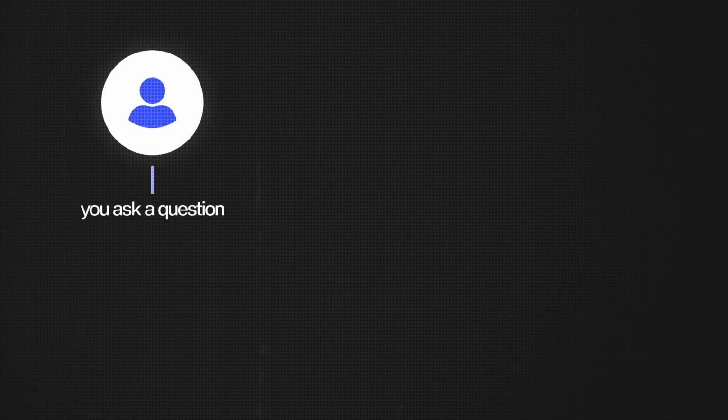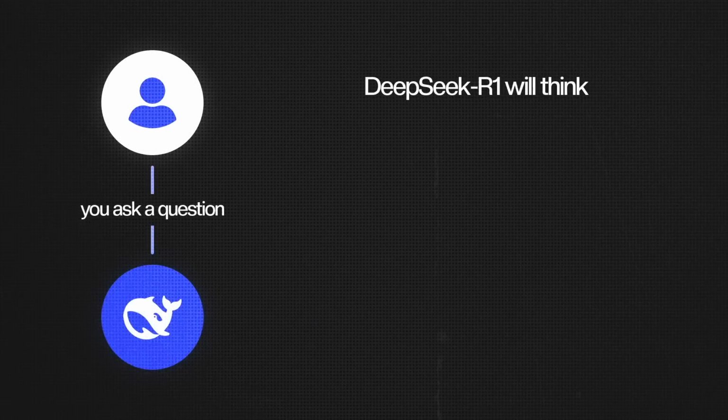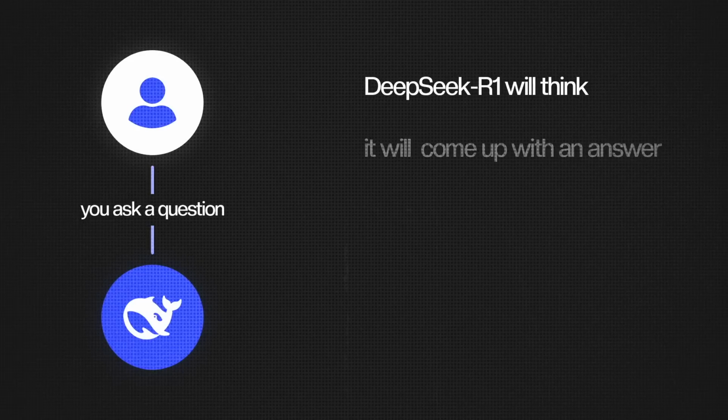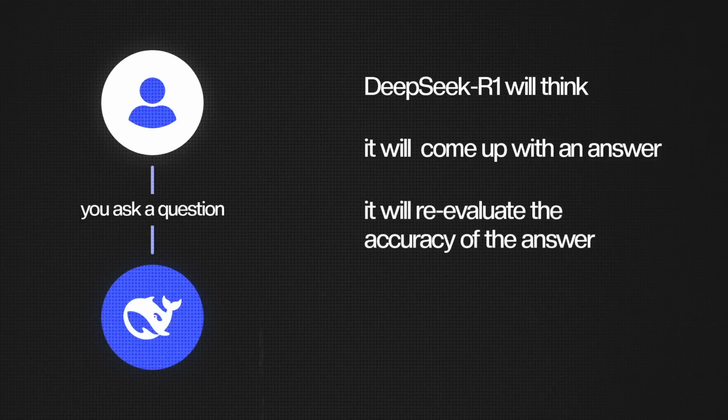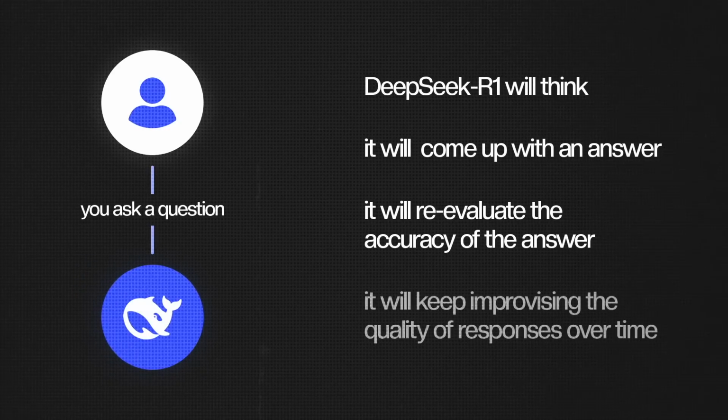But what this really means is whenever you ask a question to Deepseek R1, it will think multiple times about the solution. It will first come up with the answer. It will then reevaluate its answer, thinking of ways in which this answer can be wrong, and then come up with a better answer over time. So with the help of reinforcement learning, Deepseek is able to evaluate its answer over time and get better at it compared to other models. That is what makes it unique.